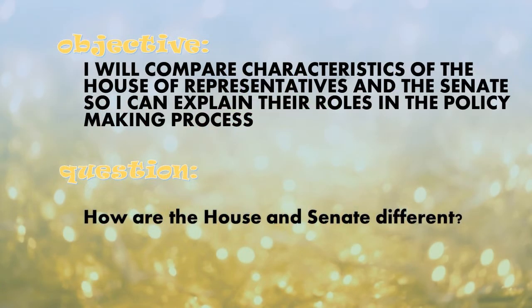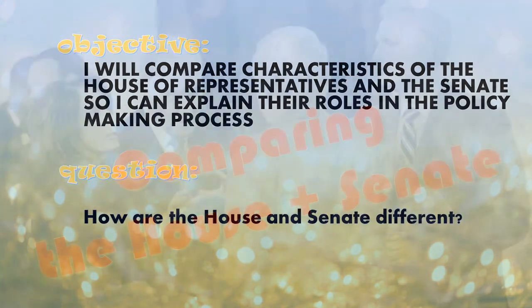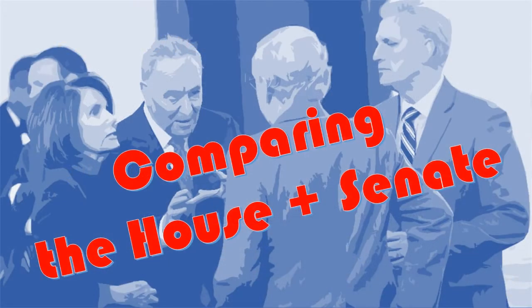What we're going to do today, we're going to compare characteristics of the House of Representatives and characteristics of the Senate, and then this will help us to explain House and Senate roles in the policymaking process. So we're going to look at a bunch of different ways in which the House of Representatives and the Senate are different. So again, I'm going to compare many features of the House and the Senate.